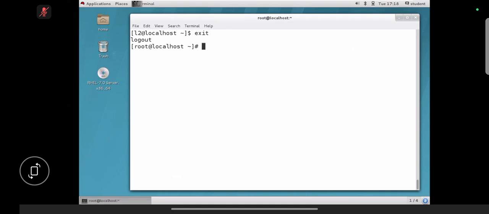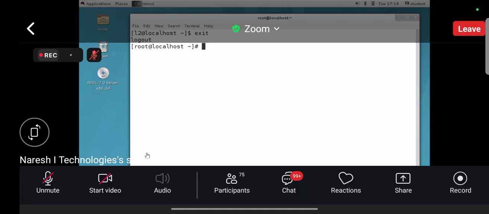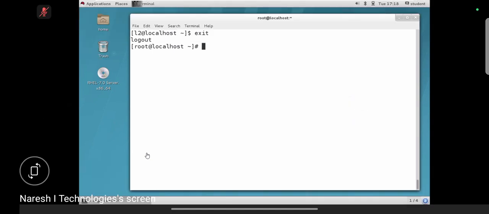Clear now? Right. Now we are going to discuss the wheel group. Wheel group, guys. We have one group called wheel by default in our operating system. This wheel group has full sudo permission by default. If you add a user into the wheel group, that user is going to get full sudo access by default. Got it, guys? Now we have one user called I1, right? How to add the I1 user into the wheel group? Yes, guys. How do we need to add the